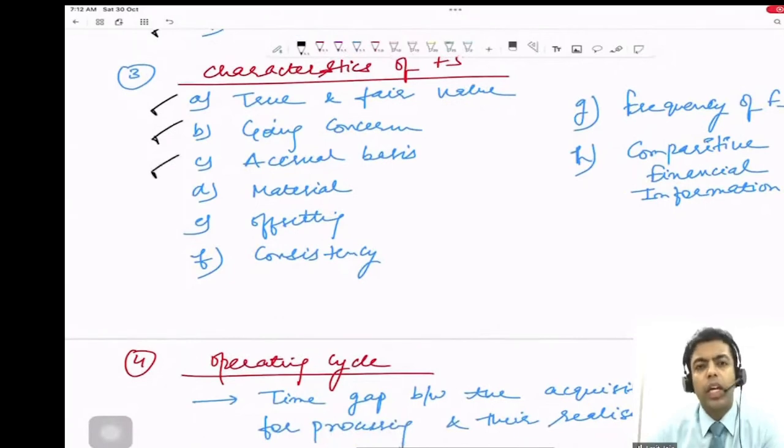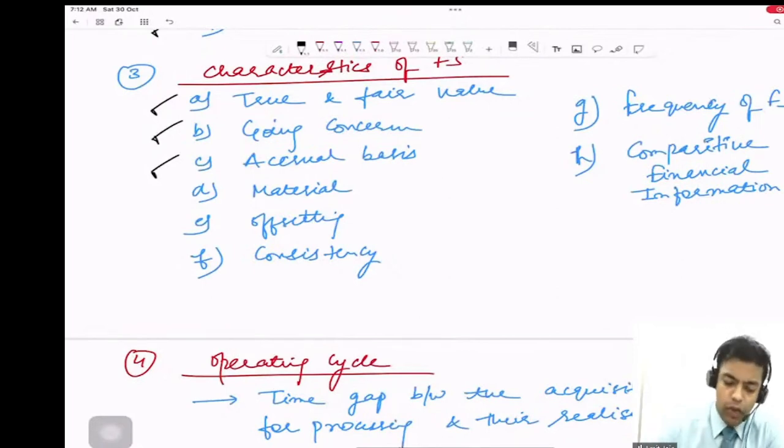Accrual basis, we are following the accrual basis. Since class 11th we have read the accrual basis of accounting, guys. We are not following the cash basis of accounting except in the cash flow statement, because in the cash flow statement we need to follow actual cash paid and actual cash receipt, right? So we are following the accrual basis of accounting.